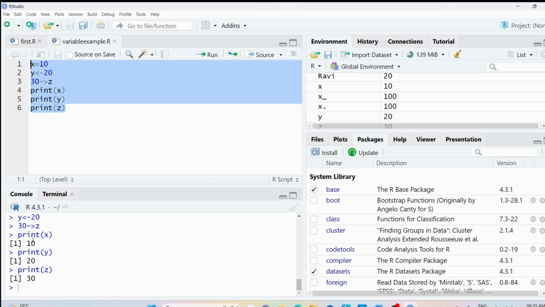See, as I said earlier, when you have written print x, you got the output as 10, print y means 20, print z means 30. So in the variable x, you have the value 10, in the variable y, you have the value 20, in the variable z, you have the value 30.